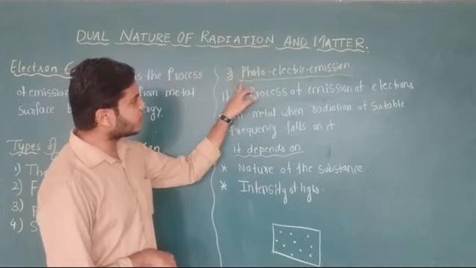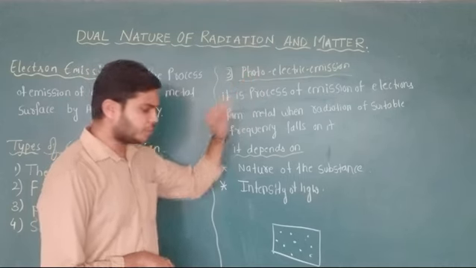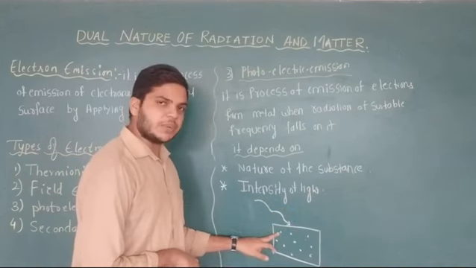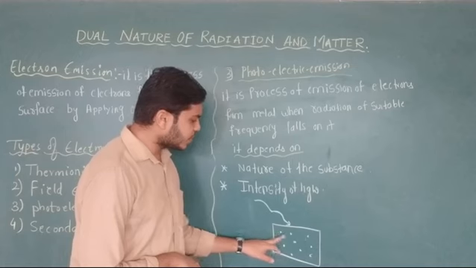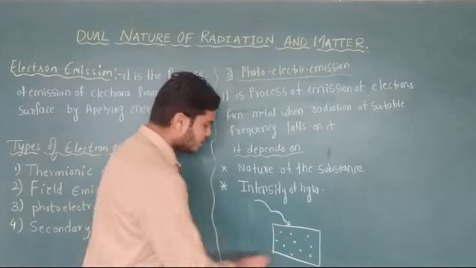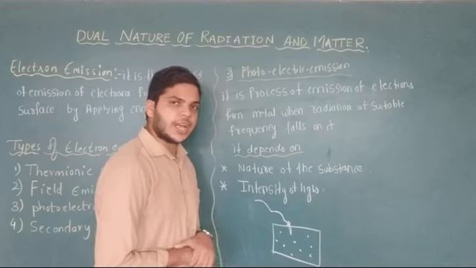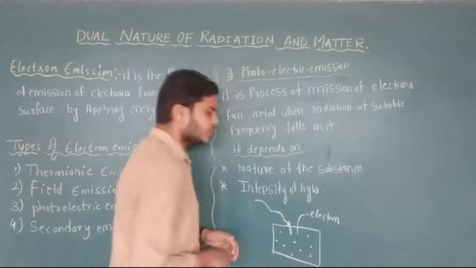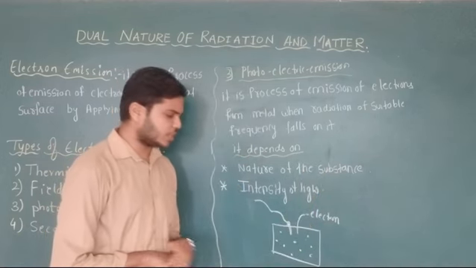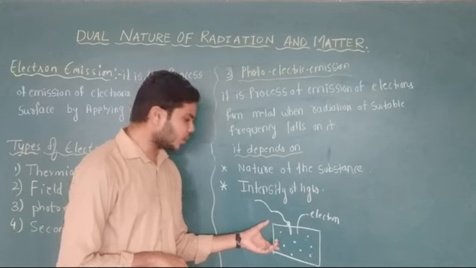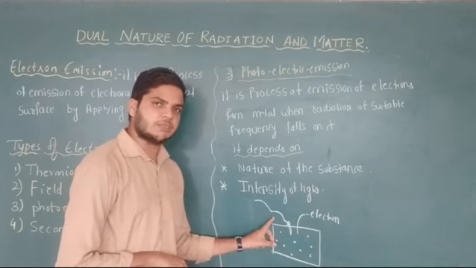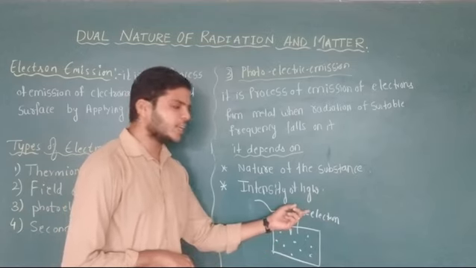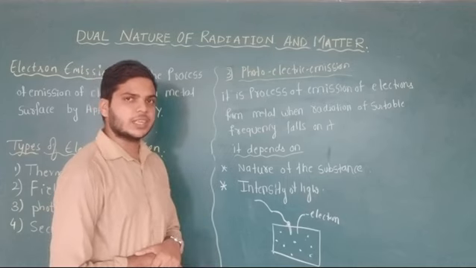From the name, we conclude that photo means light energy. When light is falling on certain materials or certain metals, the electrons inside the metal surface will absorb the light energy and they are coming out of the surface. This is known as photoelectric emission. Therefore, from this what we conclude, when light is falling on certain materials, the electrons inside the metals will absorb the light energy and they are coming out. This is known as photoelectric emission.